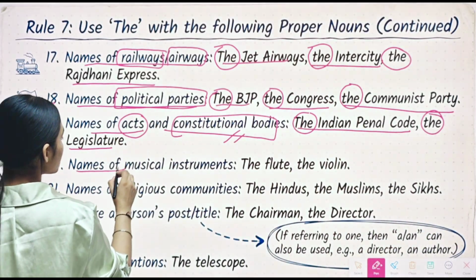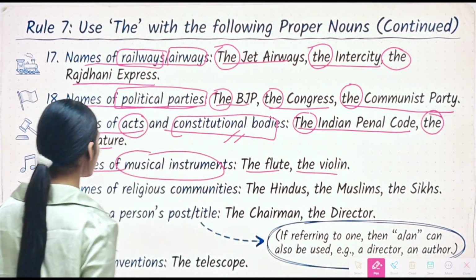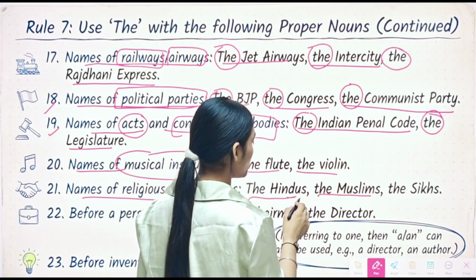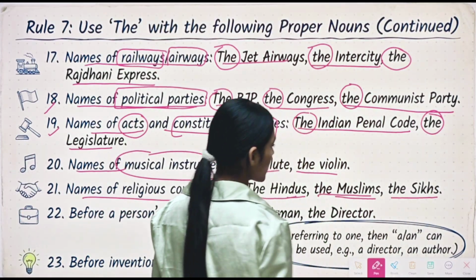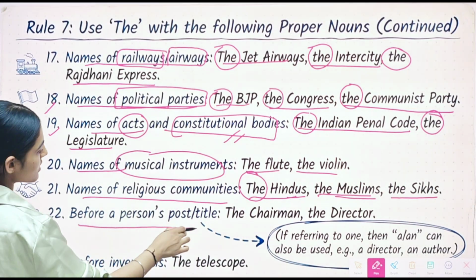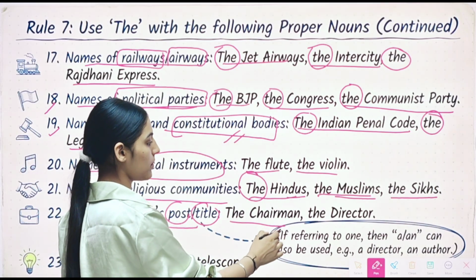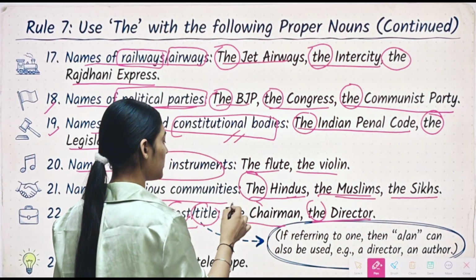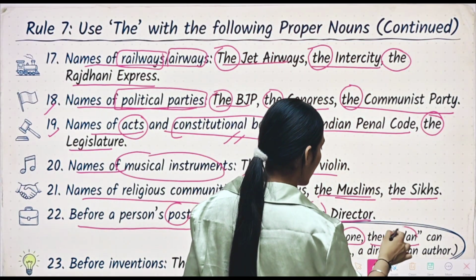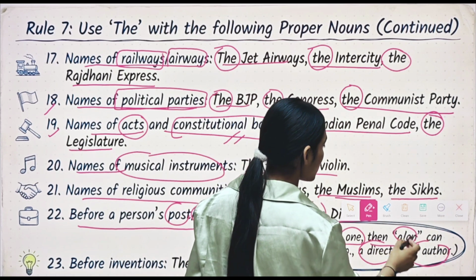Then we have names of musical instruments. For example, the flute, the violin. Alright. Then we have names of religious communities. For example, the Hindus, the Muslims, the Sikhs. Alright, so along with them, we will use article the. Then we have before a person's post or title, we will use article the. For example, the chairman, the director. So here, the will be used. Alright. If referring to one, then a or an can also be used. For example, a director or an author.